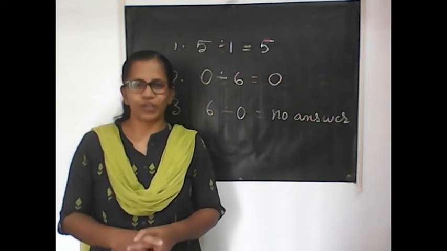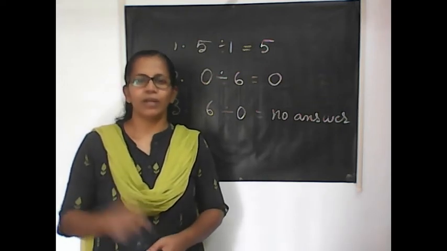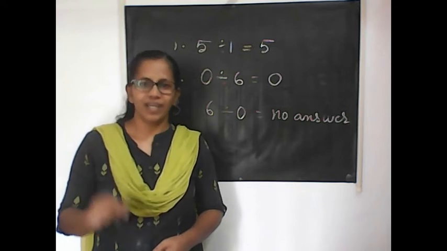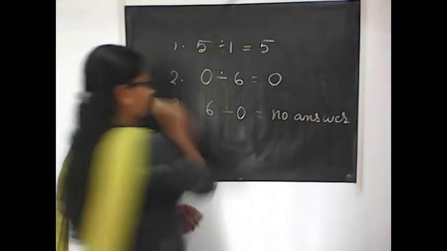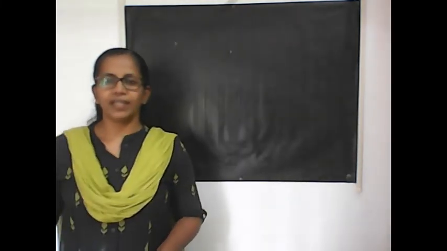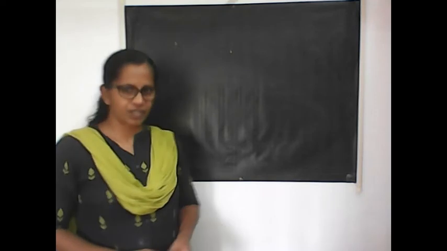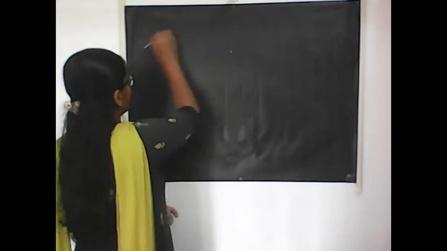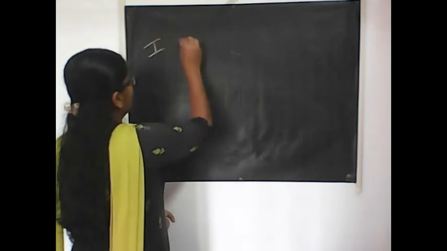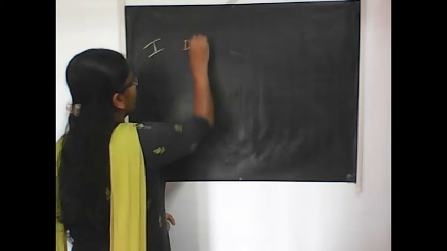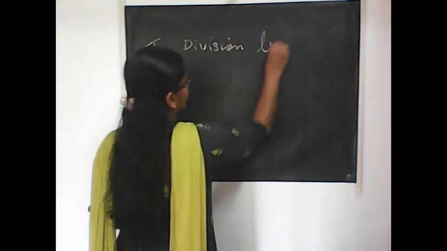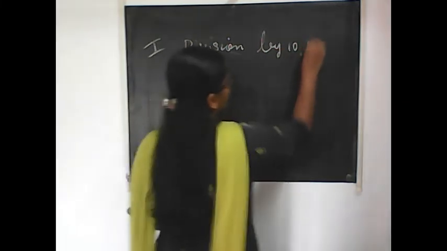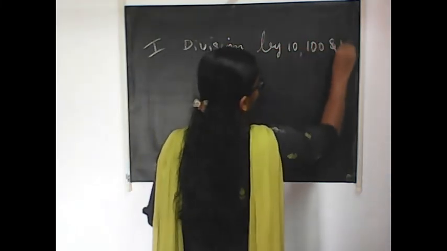The first section of our topic is division by 10, 100 and 1000.